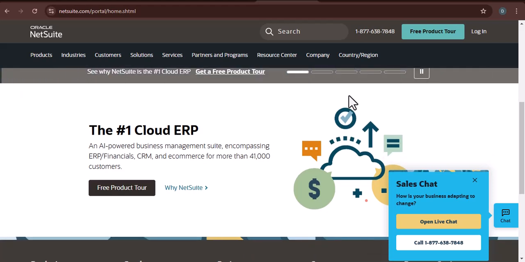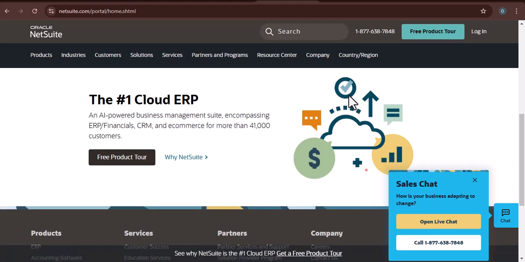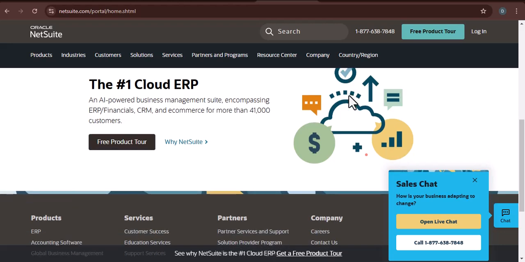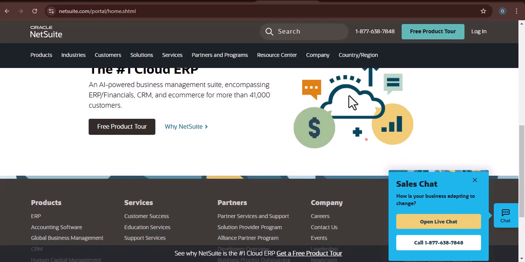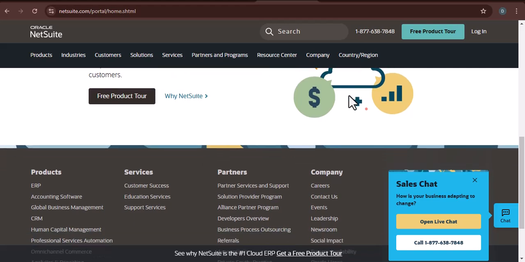Step 2. Contacting NetSuite sales and requesting a demo or consultation. The best way to start the process is to contact NetSuite sales directly. You can do this through their website or by phone. Request a demo to see NetSuite in action and understand how it can address your specific needs. Schedule a consultation with a NetSuite representative to discuss your requirements and get personalized advice. This is the time to ask every question you have. Do not hold back.